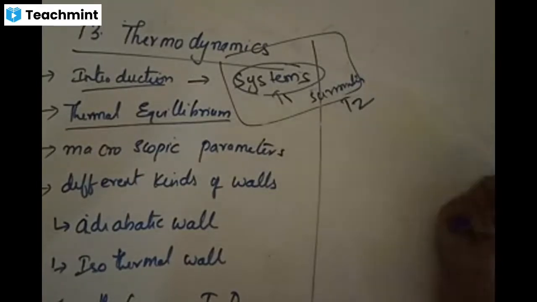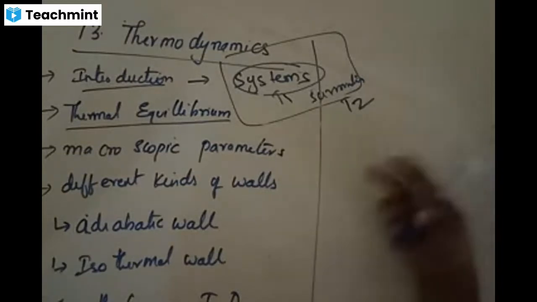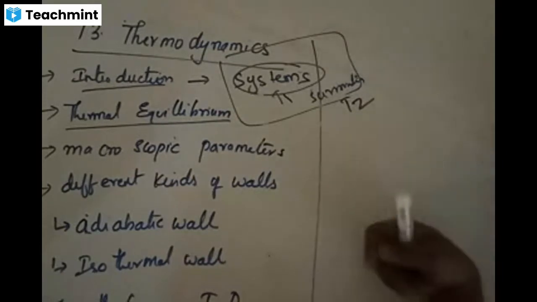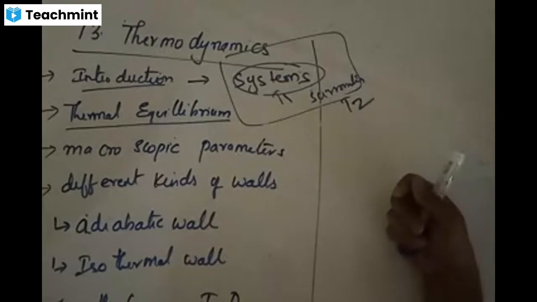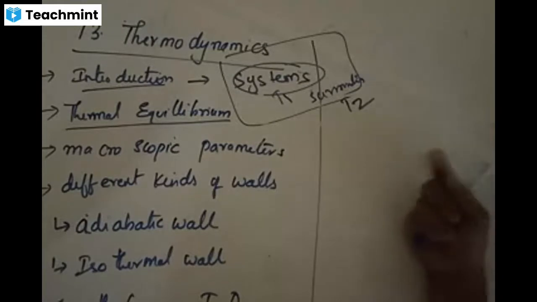But how long does this take place? Till both of them reach one common temperature, say T. At that common temperature, these are no longer interacting with each other. That common temperature of these two systems is called thermal equilibrium.